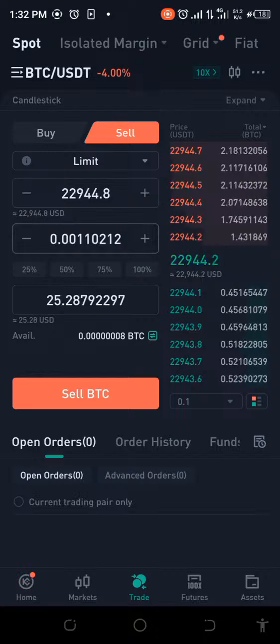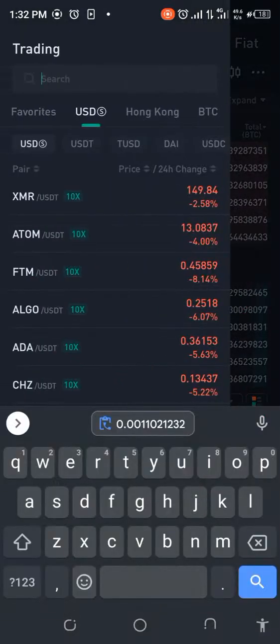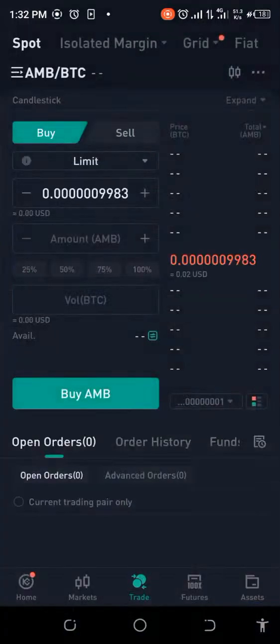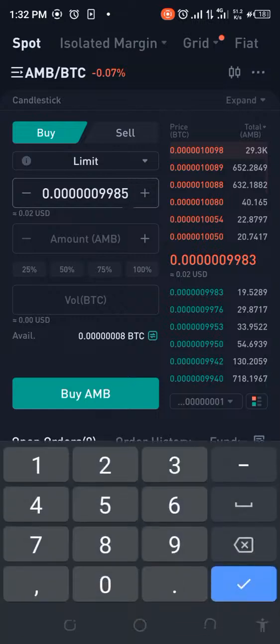It's coming out low. So let's go back and set this up as a limit order. And let's hope, by the grace of God, that it gives us something really good. That's AMB BTC. Okay. So now, as you can see here, I'm going to change this price to favor what we want. Okay. So let's change it and give us what we want. That's supposed to be 1.005.